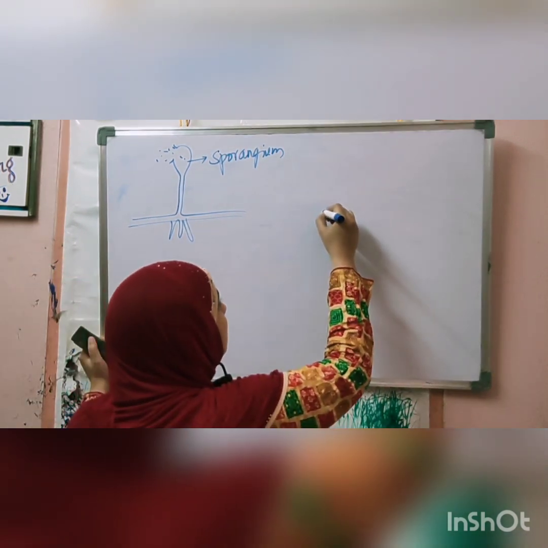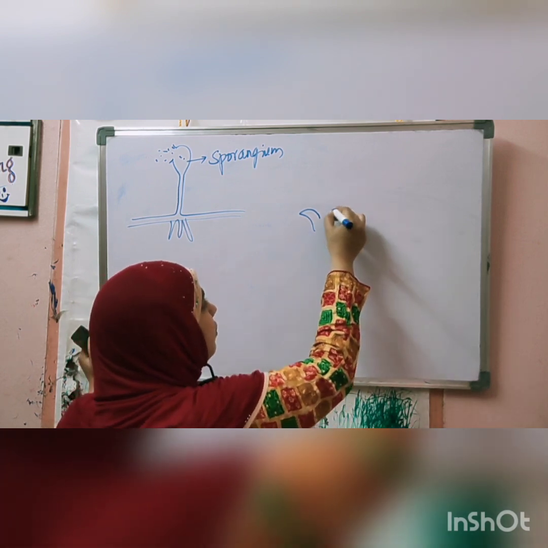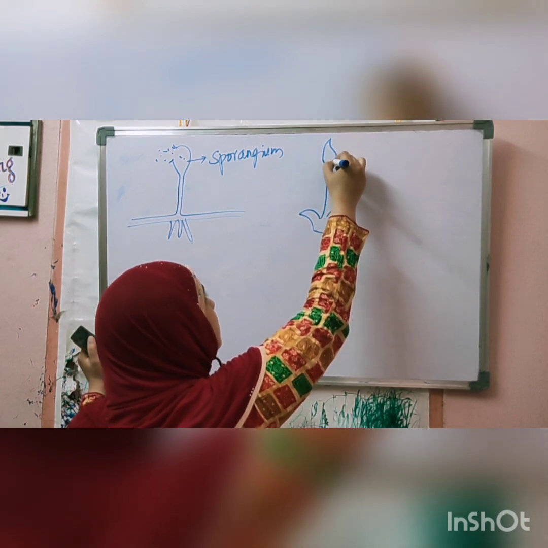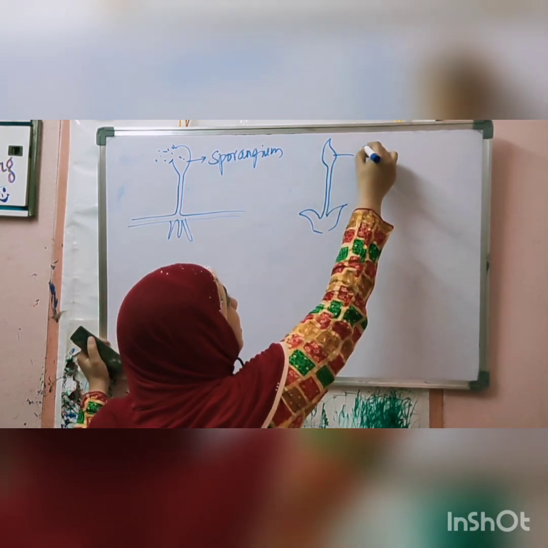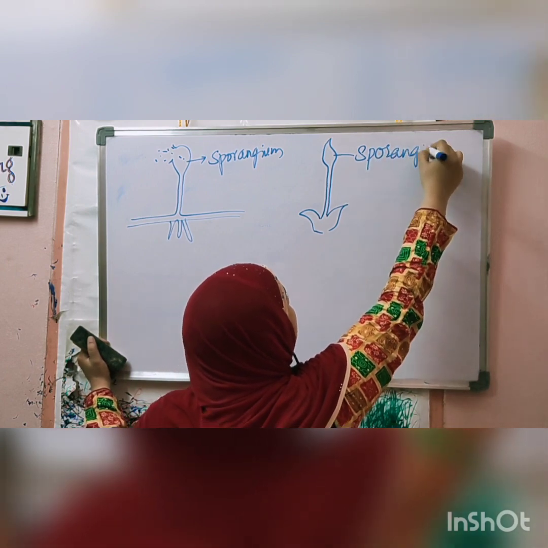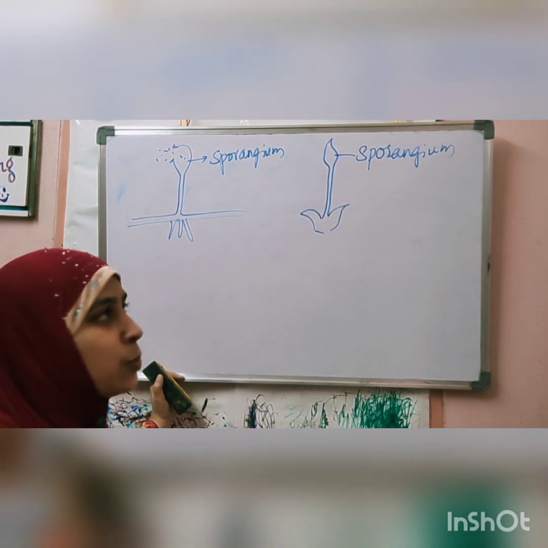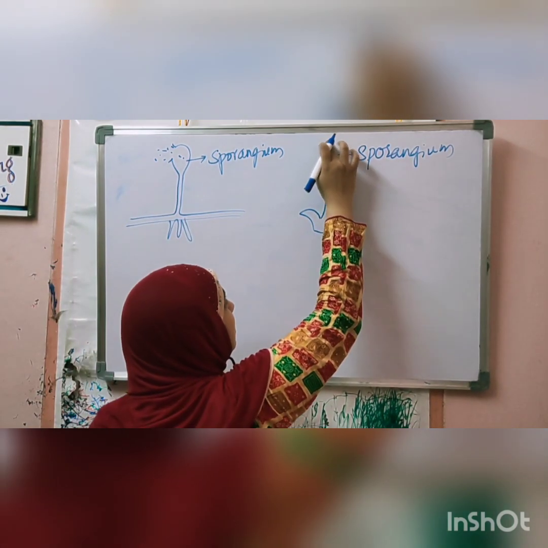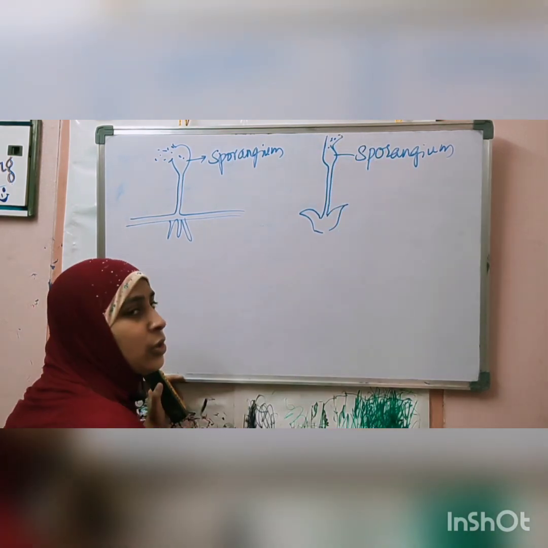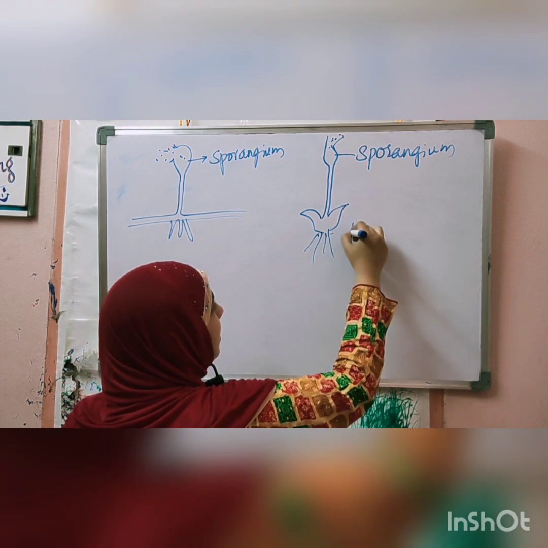If you take fern and moss plants, they are small, half or 1 centimeter plants that can grow on rocks. They have sporangium which looks like a flower. If someone looks from a distance, they feel that this is a flower because it is colorful, but it is actually sporangium. Inside, the spores are there. Whenever it bursts open, all the spores will release out and each spore can grow into a complete plant. This is a moss plant.